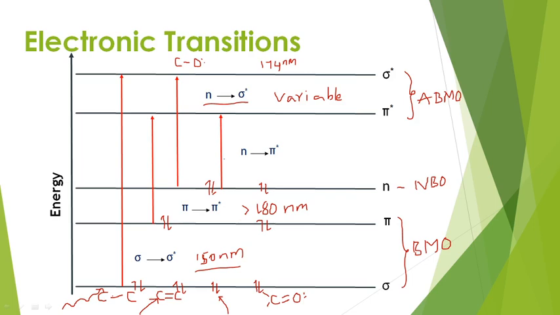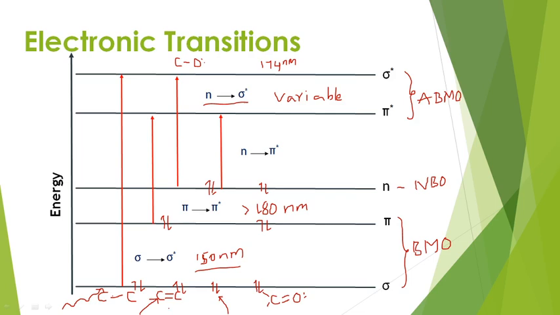So like this we can give particular transitions for particular types of compounds. For saturated hydrocarbons we can expect sigma to sigma star transitions, and they are not observed in the ordinary UV region because only at atmospheric conditions do the radiations get absorbed. So let us come to the next category, that is alkene, which comes under the category of unsaturated hydrocarbon. This is also an unsaturated hydrocarbon.